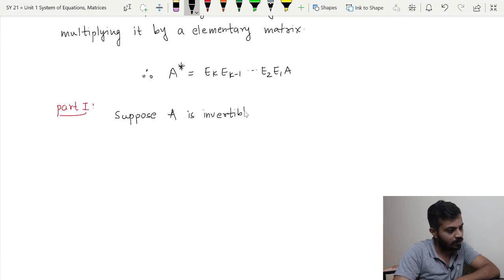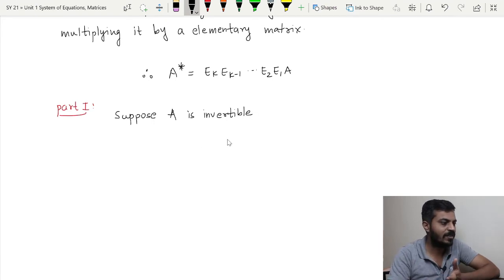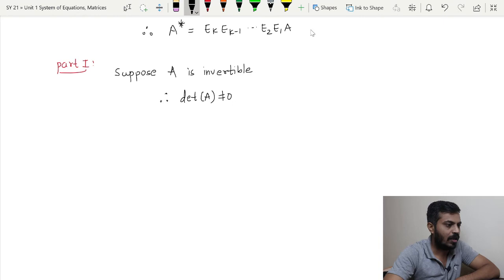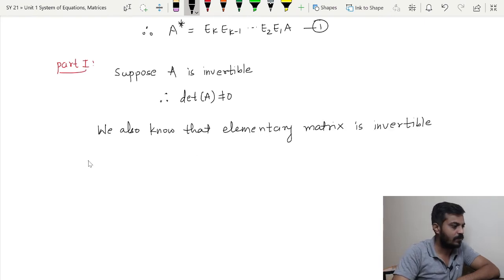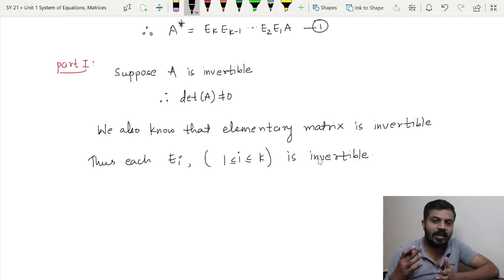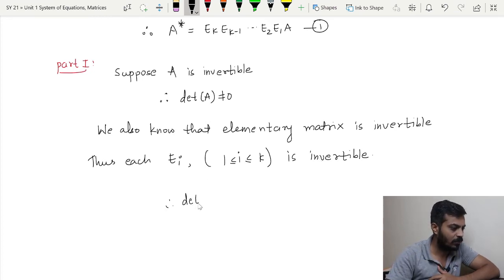Now what do you mean by invertible? Invertible matrix means what? Determinant of A is non-zero, therefore determinant of A is non-zero. I will call it 1. We also know that an elementary matrix is invertible, right? That also we have proved. Thus each Ei, i running from 1 to k, is invertible. Means what? The determinant of each of the elementary matrices will be non-zero. So therefore determinant of Ei will be non-zero for all i running from 1 to k.